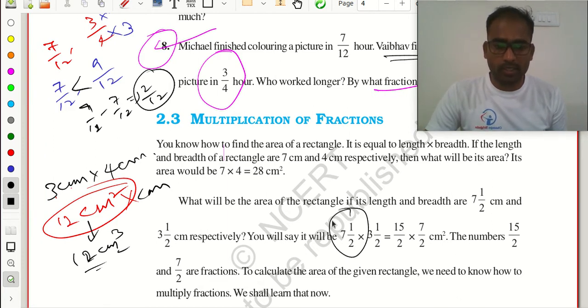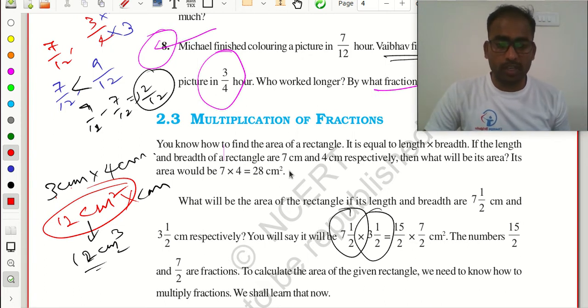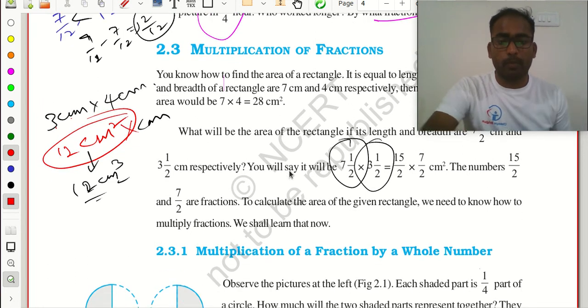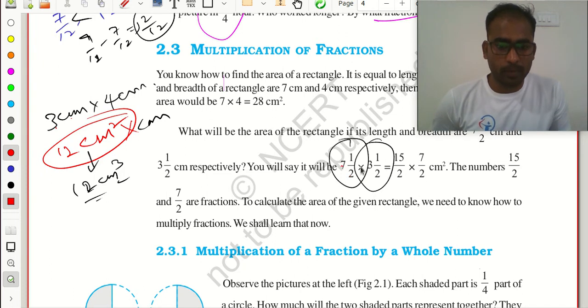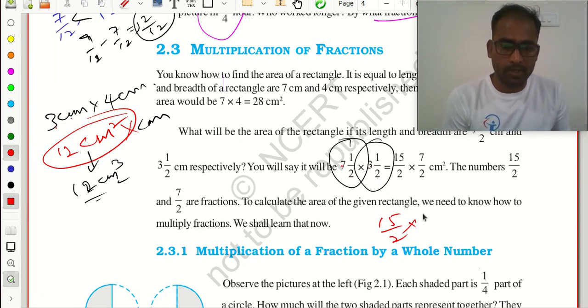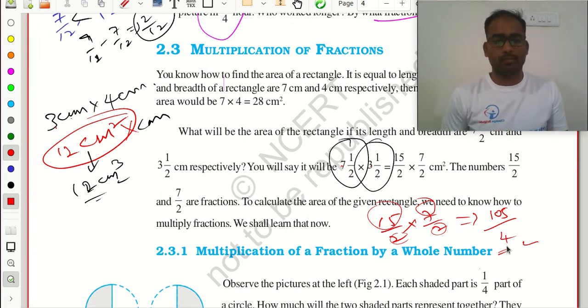Now here we need to multiply fractions. We are having one fraction 7 1 by 2, another is 3 1 by 2, and I need to multiply these. How can I multiply? Before multiplying, I need to make them into improper fractions. 7 1 by 2 is nothing but what? 2 sevens are 14, 14 plus 1 is 15, 15 by 2. Multiply with 3 1 by 2. So 2 threes are 6, 6 plus 1 is 7, 7 by 2. Okay. Now you just multiply your numerator parts and your denominator parts. So 105 by 4. Clear?